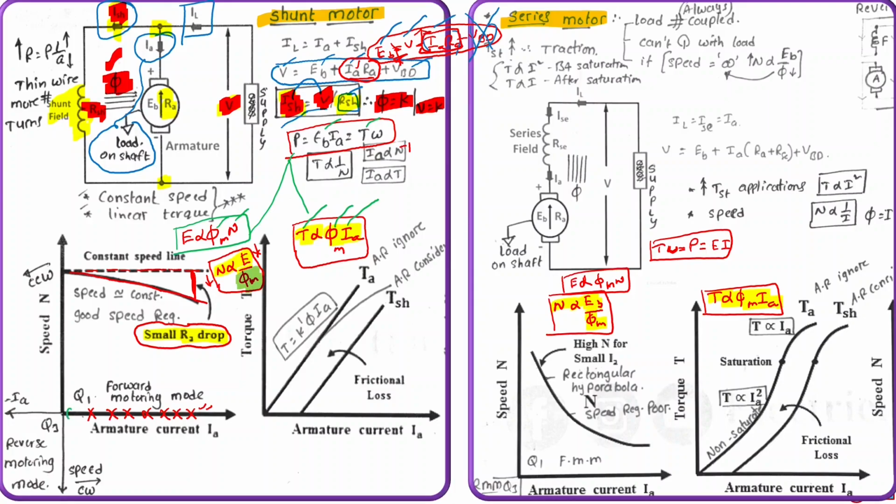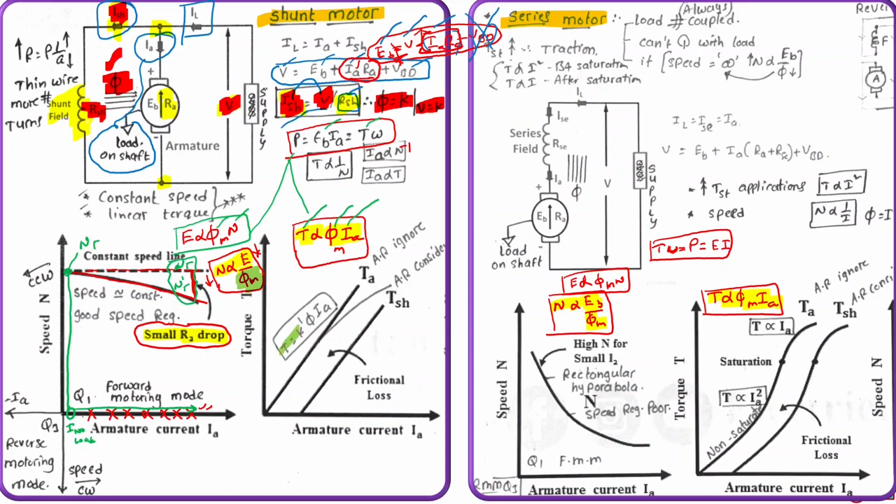For no load condition, the current is very minimal. This is no load current, but the machine is running at rated speed. This is N_R, rated speed. From this position onwards, the load is continuously increasing. For increase in load, there will be slight decrease in speed. So under ideal condition, this should be the rated speed curve, but as load increases, the speed curve slightly decreases. But this can be considered as an almost constant line.